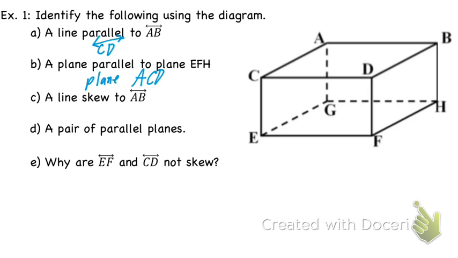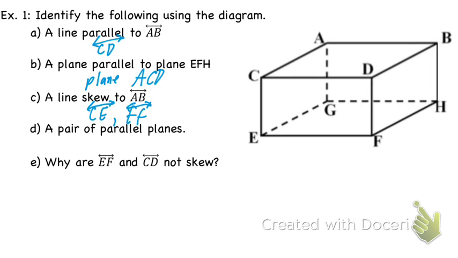Okay. Question on that, going back to chapter 1. What's a line that's skewed to line AB? FH. BH. Okay, I heard a lot of different options. CE, EF. So I'm kind of confused. Is skew actually just like not parallel? So skew means that they don't touch, but they're in different planes. So will line EF ever touch line AB? No, and they're in different planes. Now, will line FH ever touch line AB? No, and they're in different planes. So they don't even have to run the same direction. It's just the fact that they don't touch, and they're in different planes. Now, if they don't touch and they're in the same plane, then they're parallel.